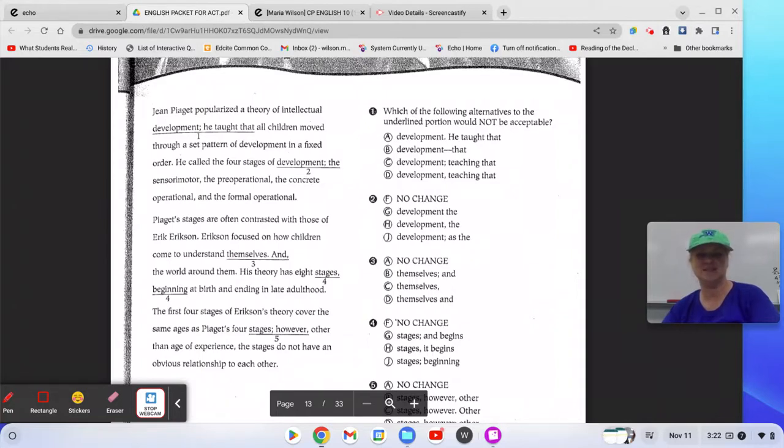That is not a sentence. But D, we pause there between development and teaching. So D is right. So it's not A, it's not B, and it's not D. The reason why C is wrong is because that sentence starting with teaching doesn't make sense. It's not a sentence on its own.